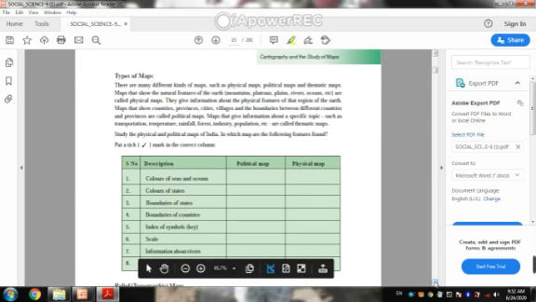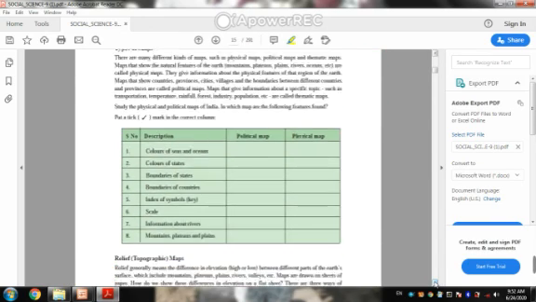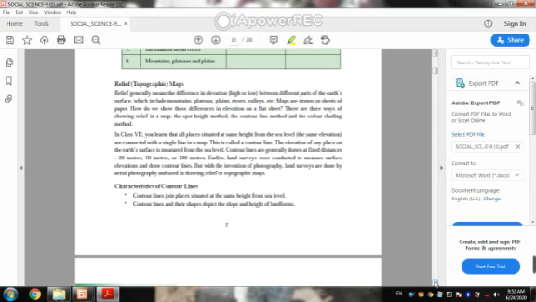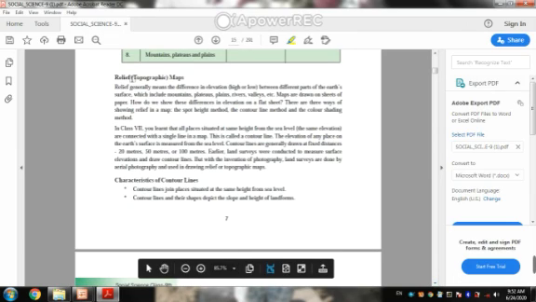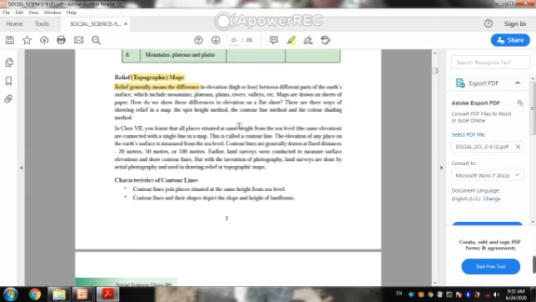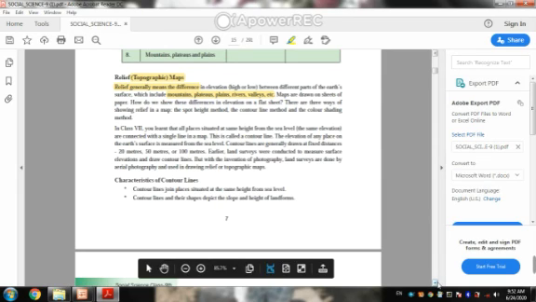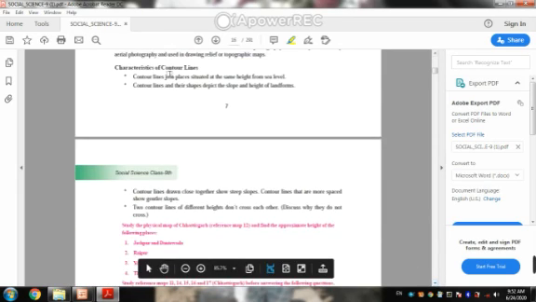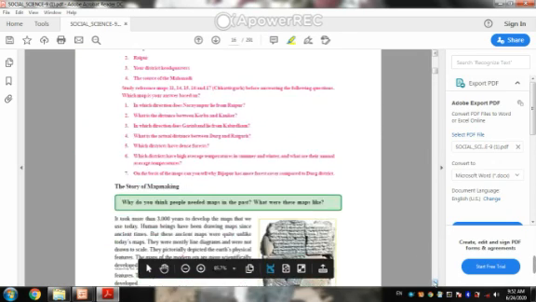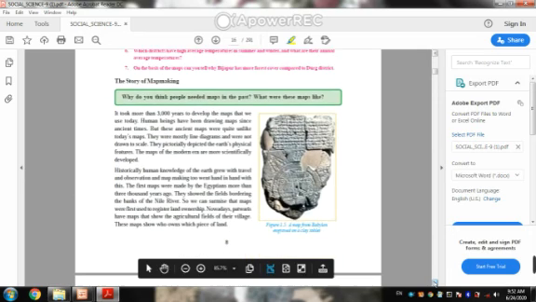And types of maps: basically 3 types are important: political map, physical map, and contour map. And topographic map is also important. A topographic map denotes the important natural features: mountain, plateau, plains, river, valley. And one of the important topics from your chapter, contour line, we already discussed in a slide. Contour line denotes the highland features of maps with the help of curved lines.